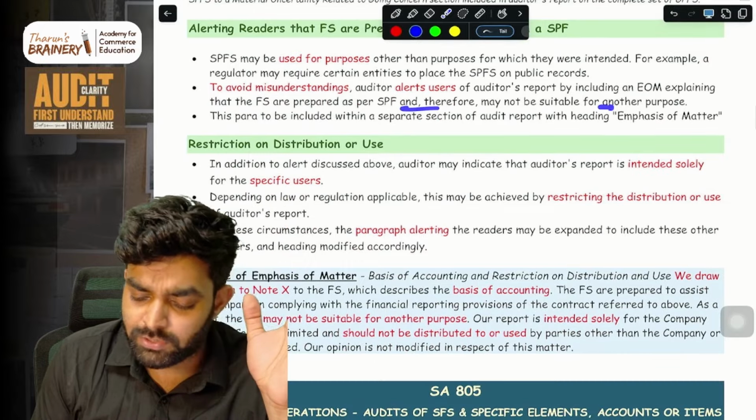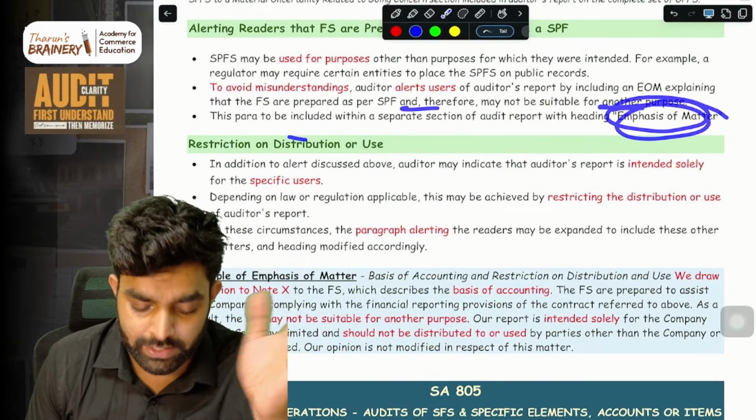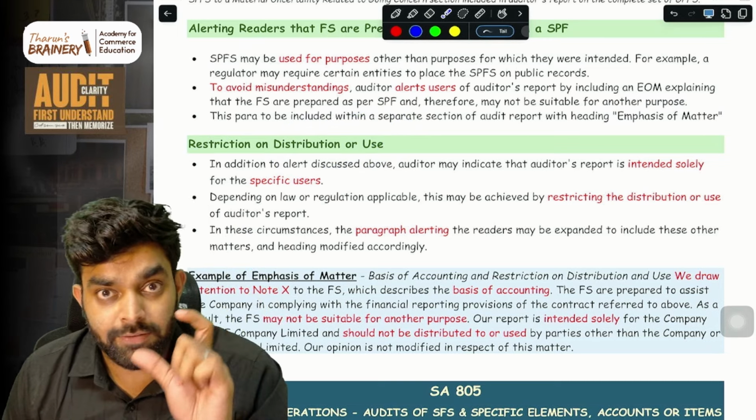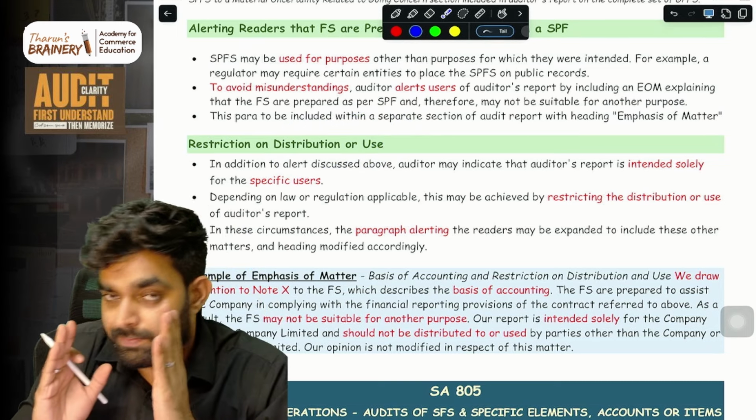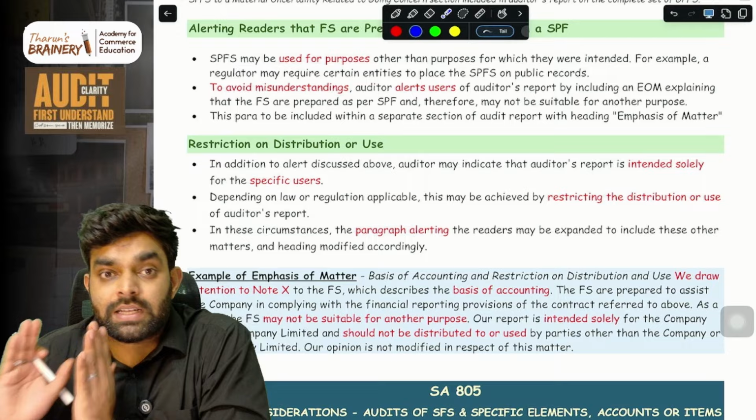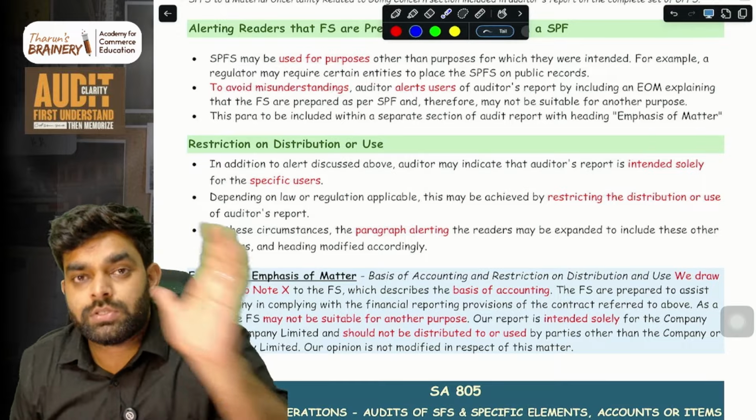And therefore may not be suitable for other purposes. He can use an emphasis of matter, simple. Then restriction on distribution or use. For SPFS financial statements and their audit report, the distribution or usage should be restricted. Only those intended users can use that.